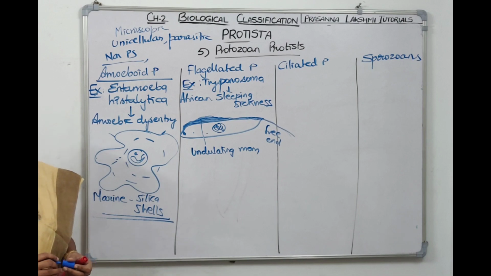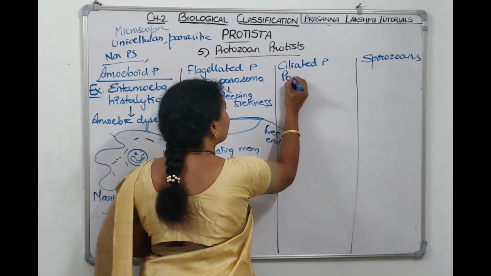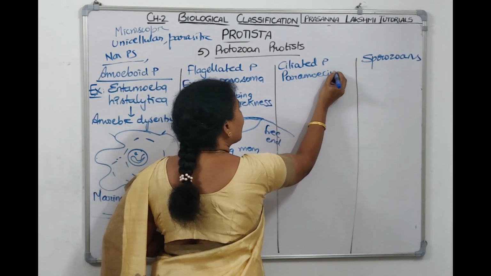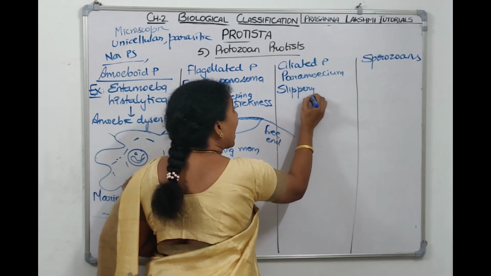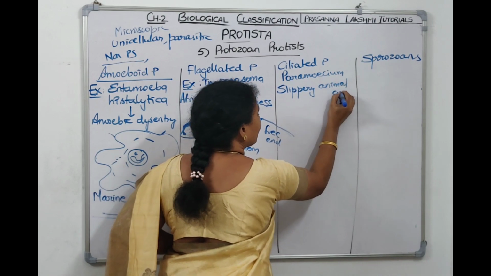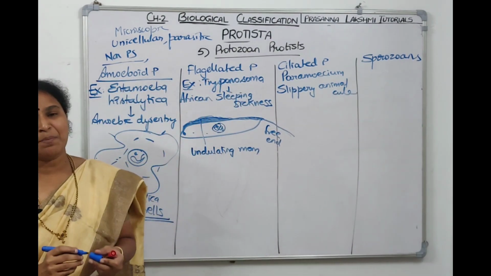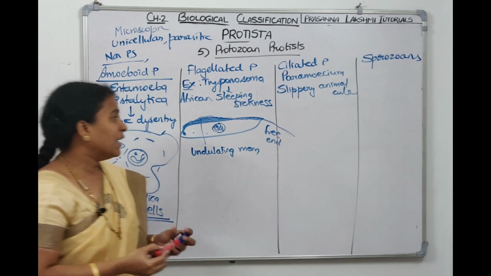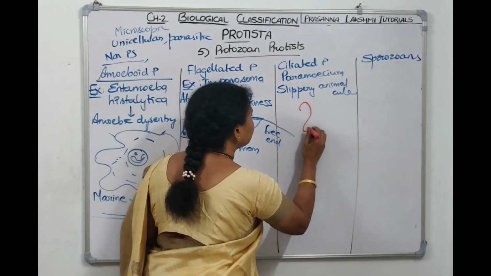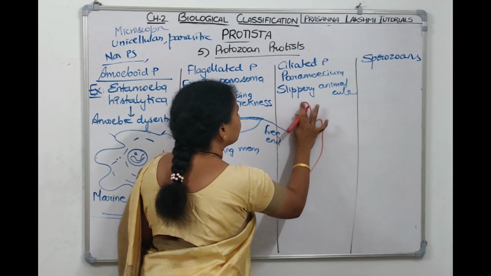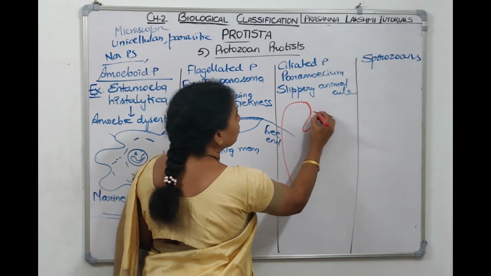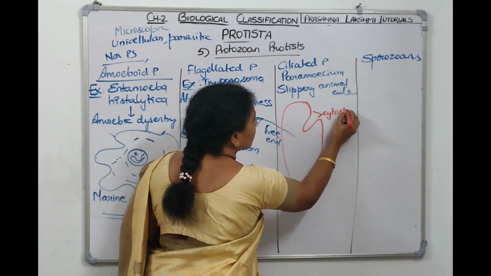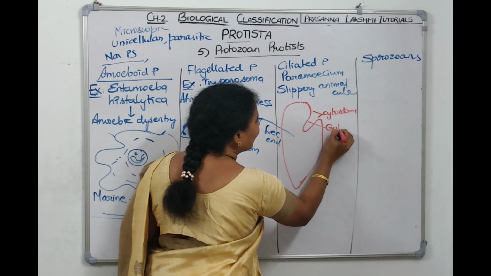Coming to the third class, ciliated protozoans. Under ciliated protozoans, we can take the example of paramecium. Paramecium is looking like a slipper, so we call it a slippery animalcule. It is like a slipper, it's a small animal, so we call it a slippery animalcule. If you see the body of paramecium, exactly it appears like a slipper. Right, so here is a mouth, it is called cytostome. The cytostome leads to this structure which is called gullet.